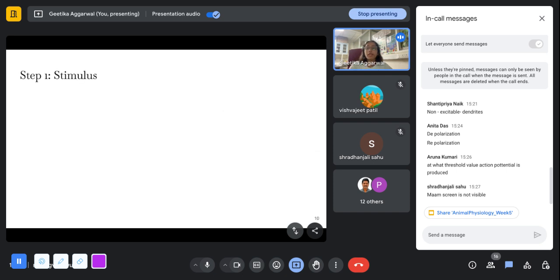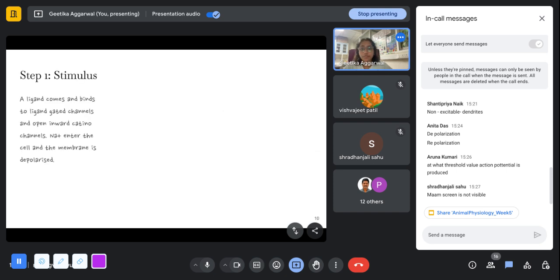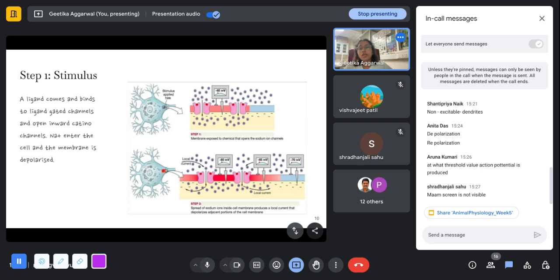So the first step that I said is the stimulus. In most cases, a ligand comes and binds to the ligand gated channels. That is why previously we discussed what are ligand gated and what are voltage gated channels. So in this case, a ligand binds to the ligand gated channels and opens the inward opening cation channels.